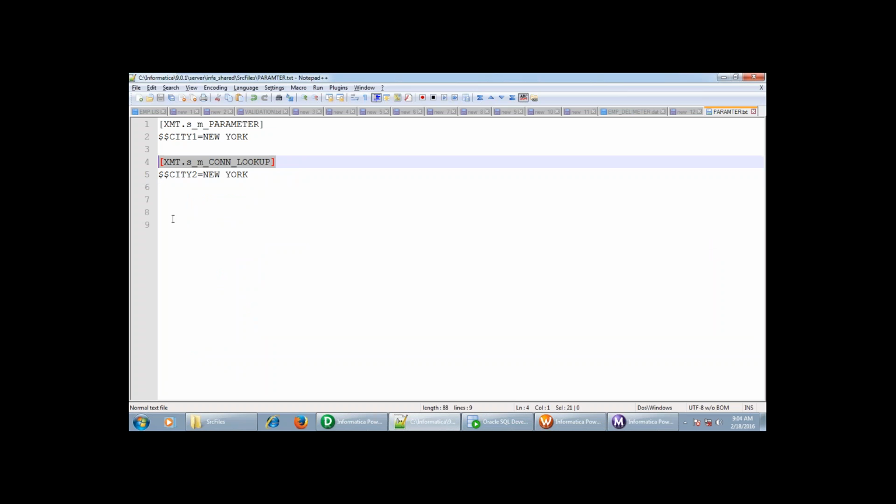So this is another mapping, xmt dot session. This is another mapping, and in that mapping we are using this parameter. I'm passing this value, for s dot parameter, s underscore parameter. In that mapping we are using city equal to New York. So this is the parameter which we are passing to that particular mapping. In this s underscore m underscore connected lookup we are using this variable.